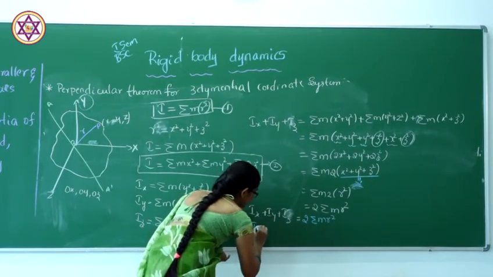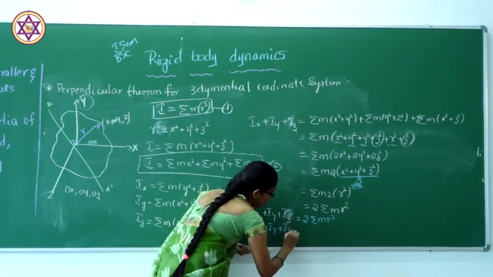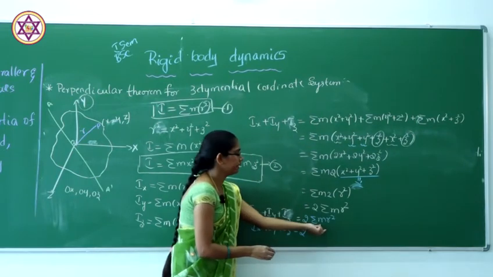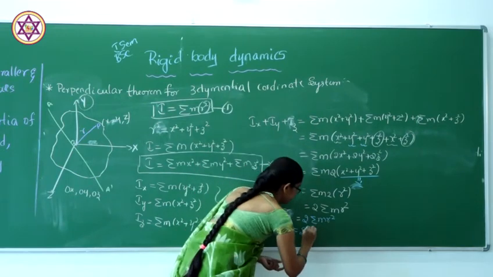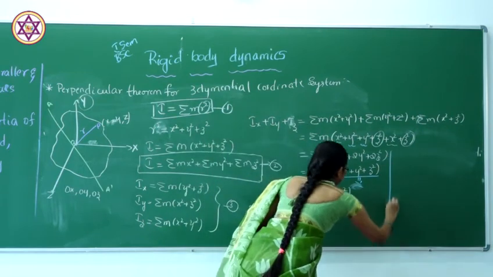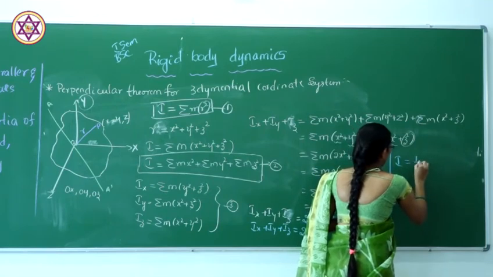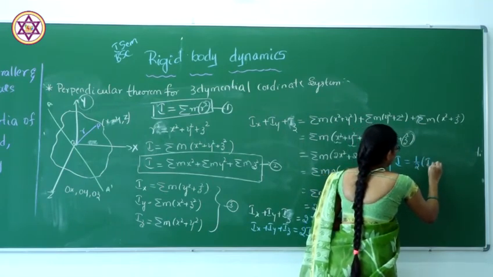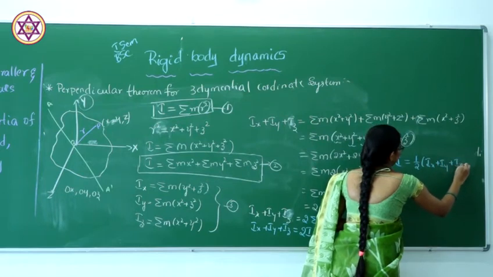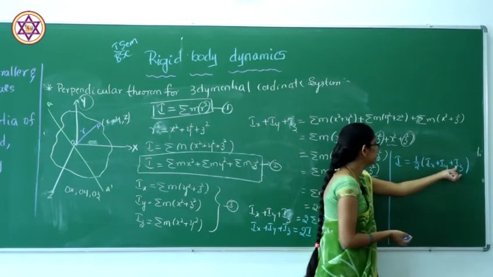So, Ix plus Iy plus Iz will be equal to 2, instead of sum m r square I write I. So, if you simplify this equation, I will be equal to half of Ix, Iy, Iz, which is nothing but the moment of inertia of x, y and z.